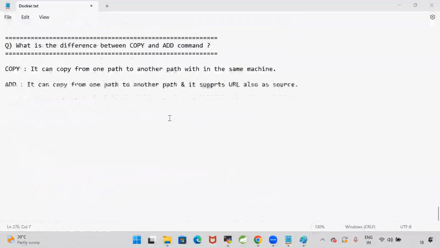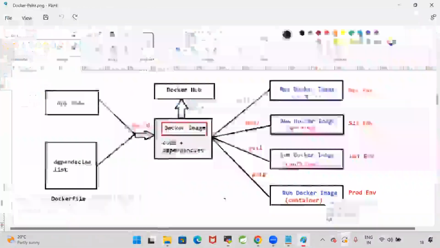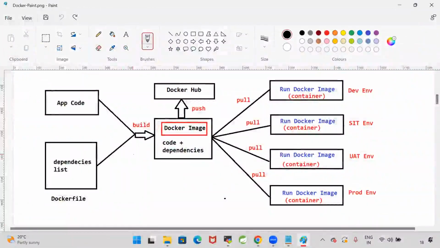The next one is very important, guys. The next one is the run command. Run is used to execute some instructions while creating the Docker image. For example, when I am creating the Docker image, I want to install Maven and I want to compile my code. Are you getting my point?